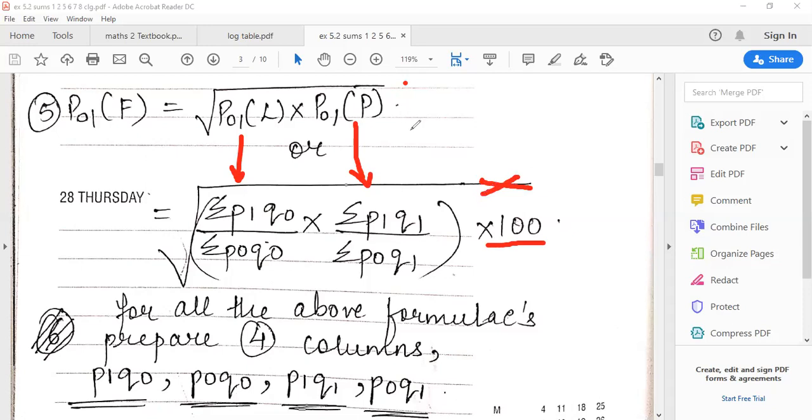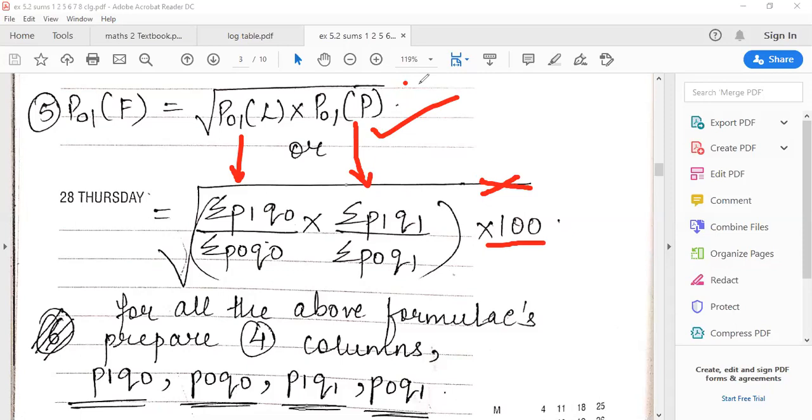But always I will recommend you all go with Fisher's shortcut method. You will get the same marks for both of the formulas used. This will create a little bit of confusion, but if you're fine with it, you can opt for any one of the formulas. So is the topic for today clear, what we are going to study? I'm giving you all 2 minutes. Just revise the formulas I've taught you all.